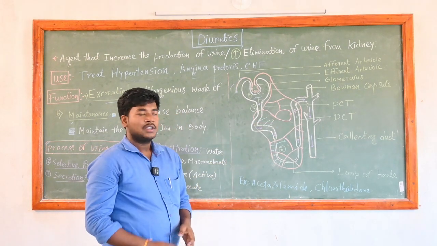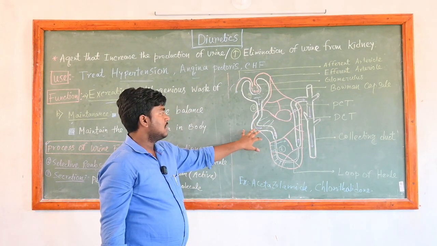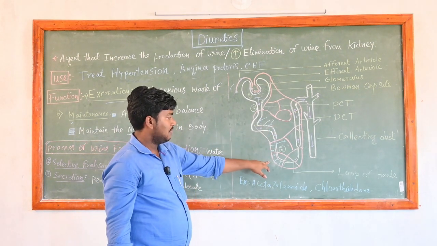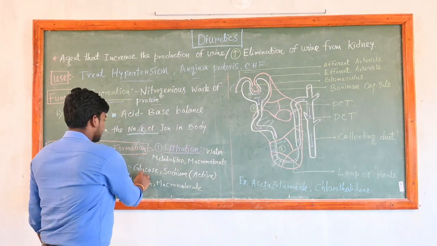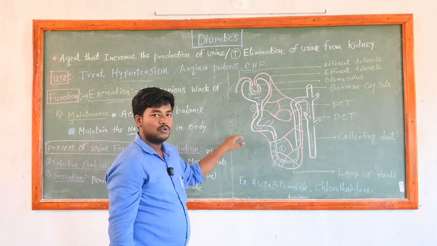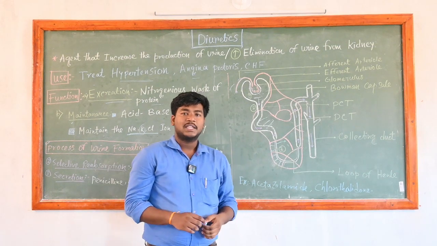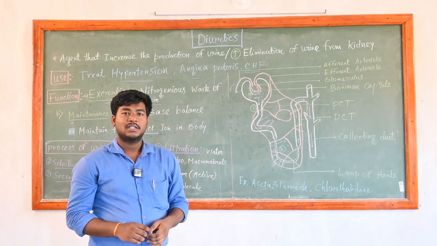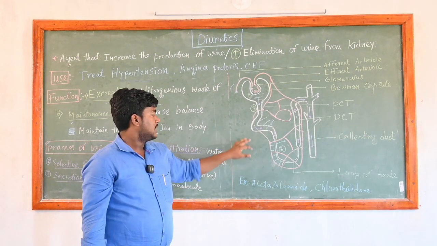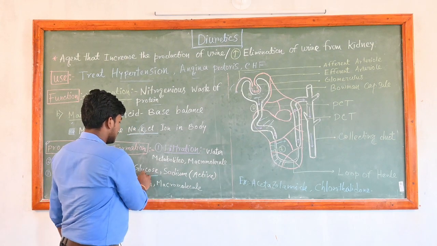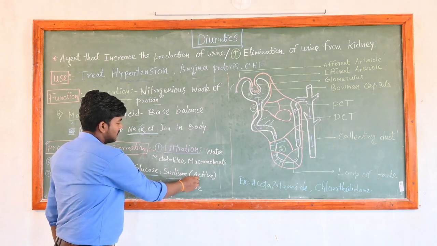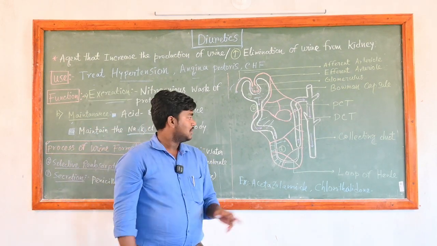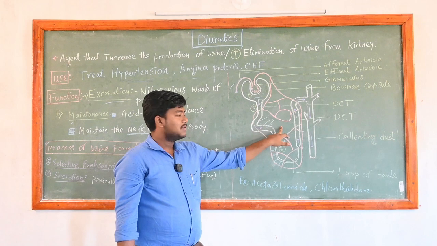In urine formation, our main objective is how we selectively reabsorb the important materials needed for our body's normal function. Through selective reabsorption, we can reabsorb the ions back into our bloodstream. Selective reabsorption is mainly of two types: active reabsorption and passive reabsorption. Active reabsorption needs energy, like glucose and sodium ion, which are reabsorbed through the active process, while water molecules are reabsorbed by the passive process.